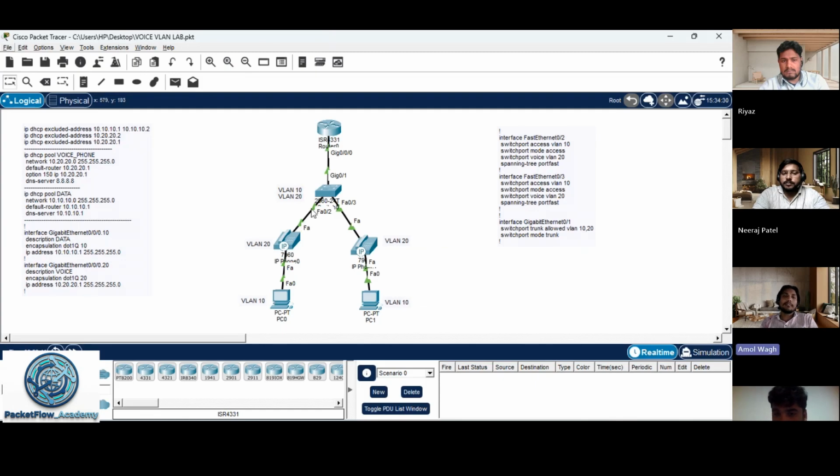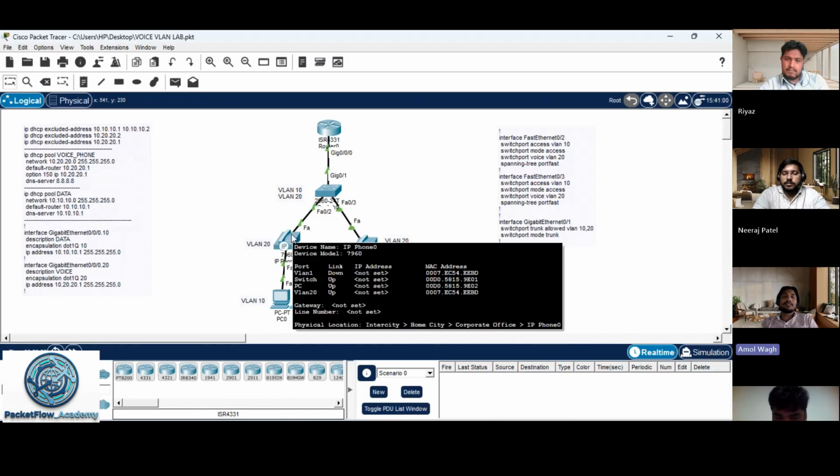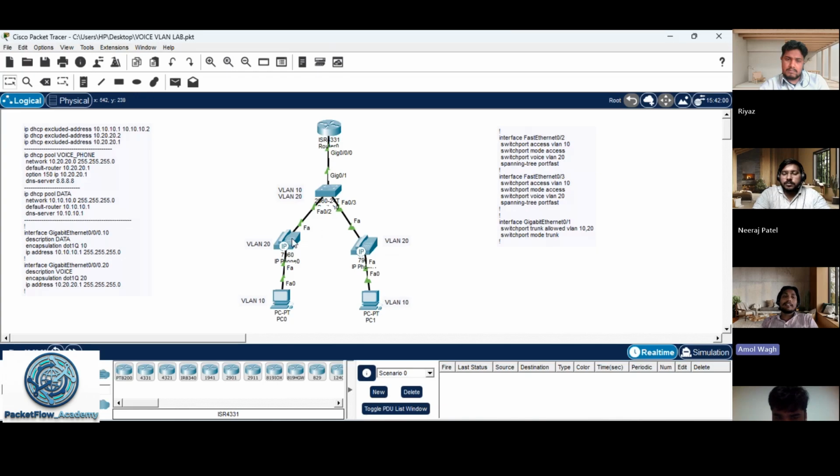Whenever the IP phone boots, if CDP and LLDP are enabled on the switch, the switch sends a CDP or LLDP message to the IP phone, and there is content saying this is the voice VLAN, whether VLAN 20, VLAN 10, whatever the VLAN ID.